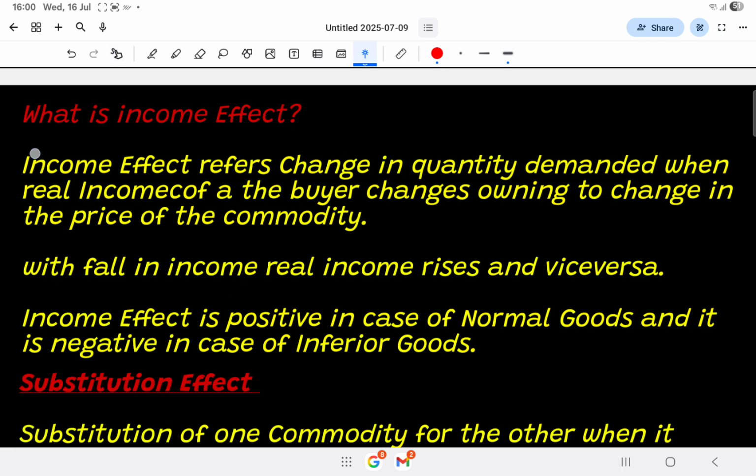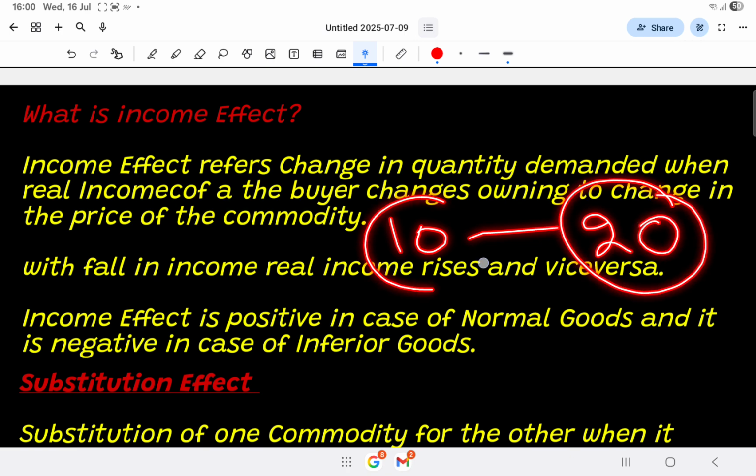Now let's understand the income effect. Income effect refers to the change in the quantity demanded when the real income changes. As I already told you, real income is the income in terms of purchasing power. Real income of a buyer changes owing to change in the price of commodity. That is income effect. What happens in our previous example? Now he can buy 20 apples. And this is due to income effect.